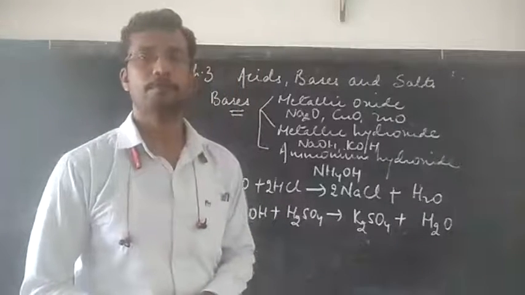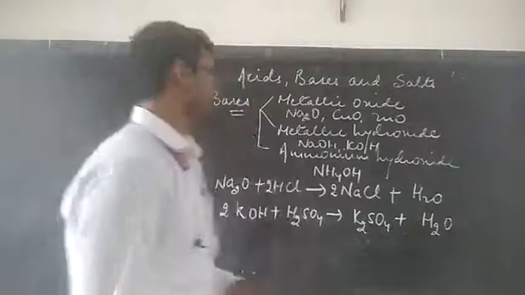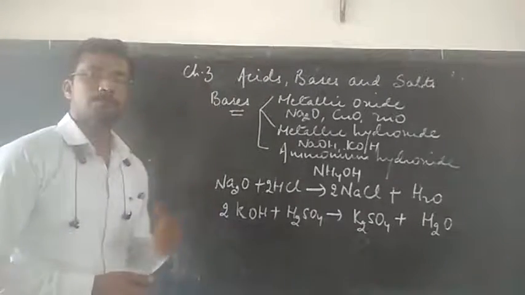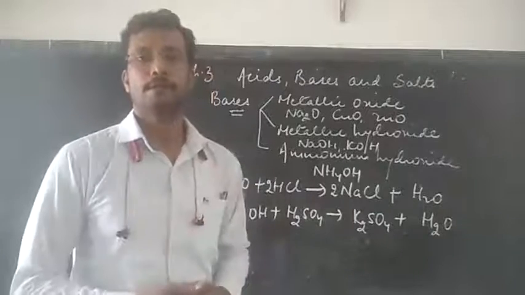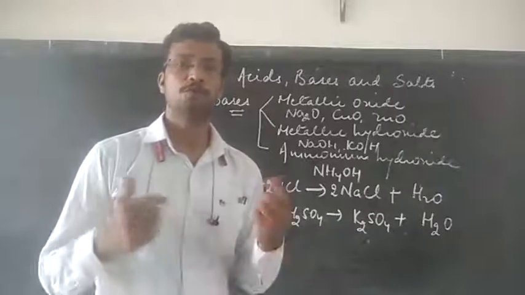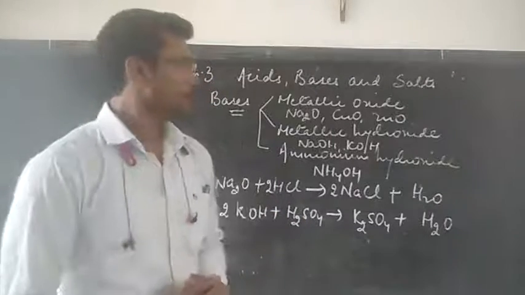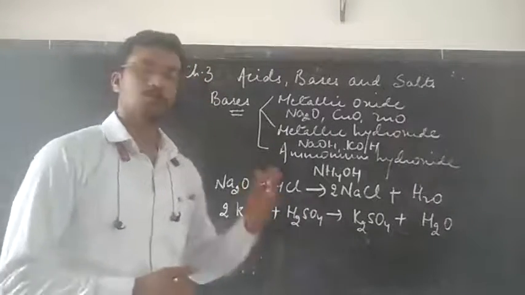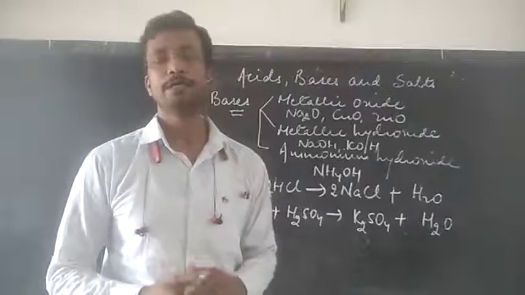We have another very important thing, about certain metallic oxides which cannot be termed as bases, or which do not show the behavior of a base. With the help of equations we can understand why such metallic oxides cannot be considered as bases.